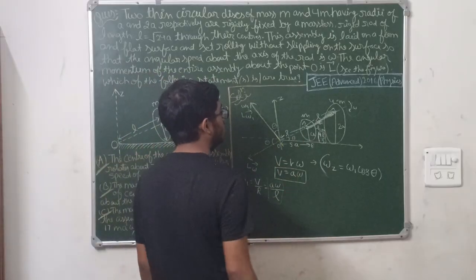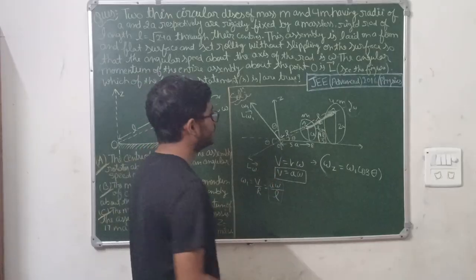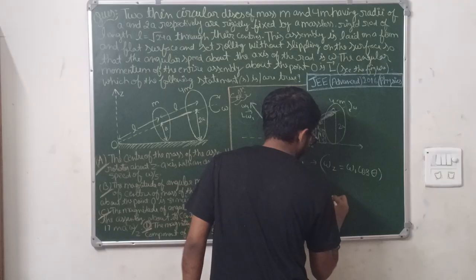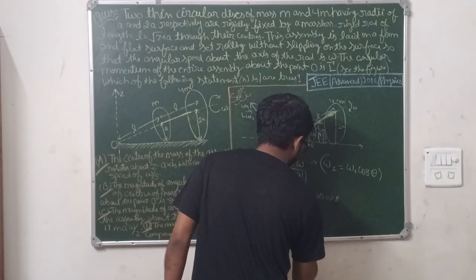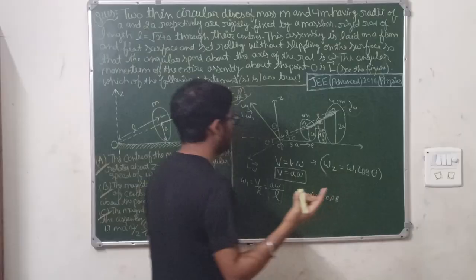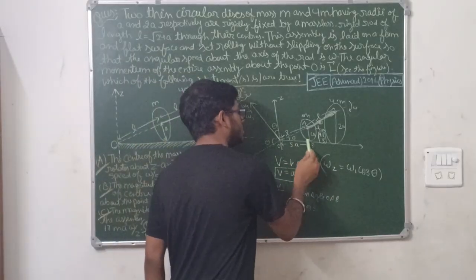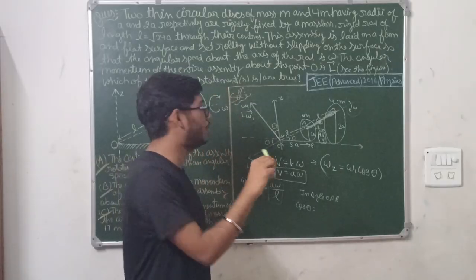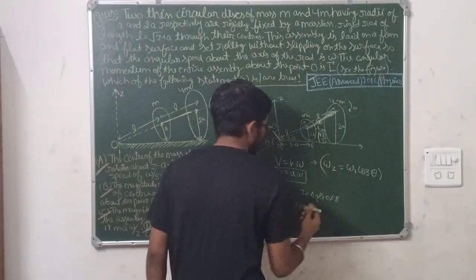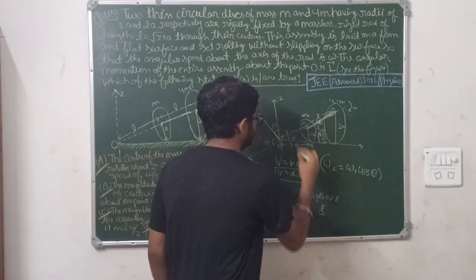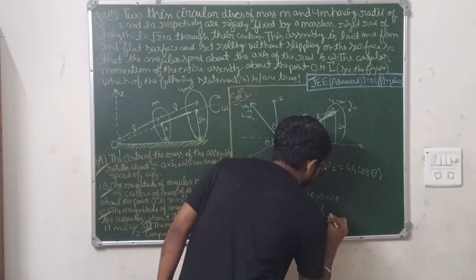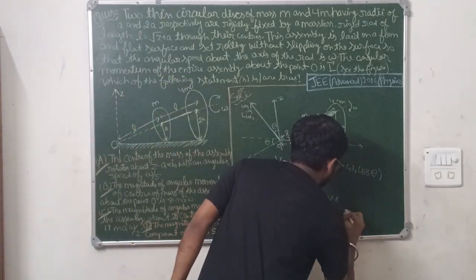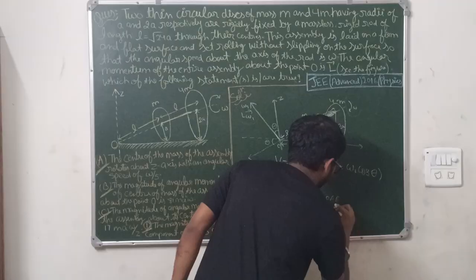Now again look at the triangle OAB. What will be cos theta? In triangle OAB, cos theta is base upon hypotenuse. If this is the hypotenuse, this is the perpendicular, and in front of the hypotenuse it is the base. So this L is the base, base upon hypotenuse. The hypotenuse is 5 times a. What is the value of L? Root 24 a. So cos theta is root 24 by 5.